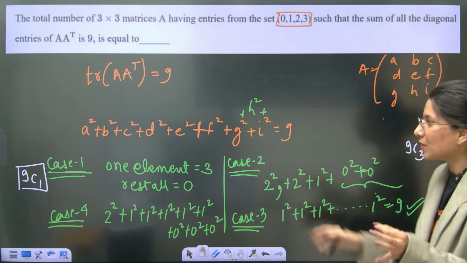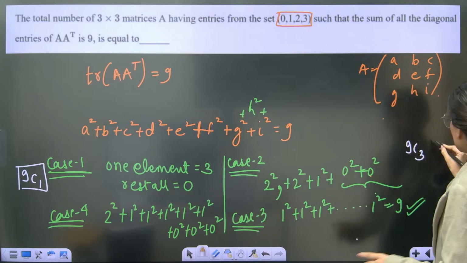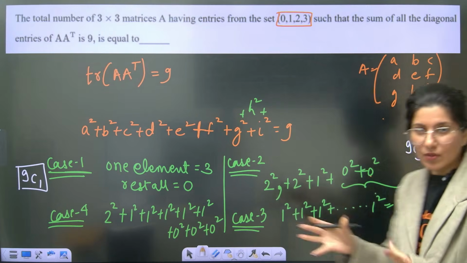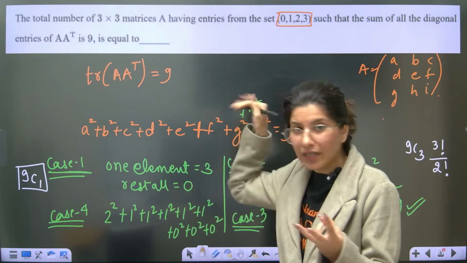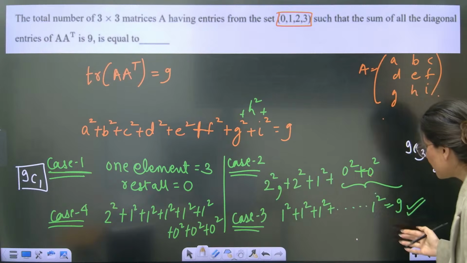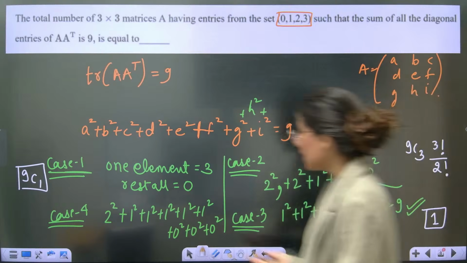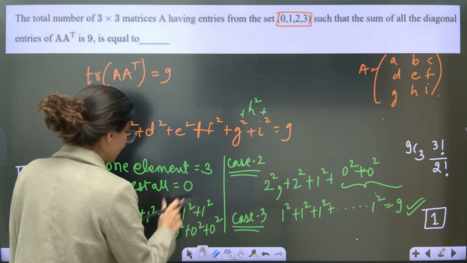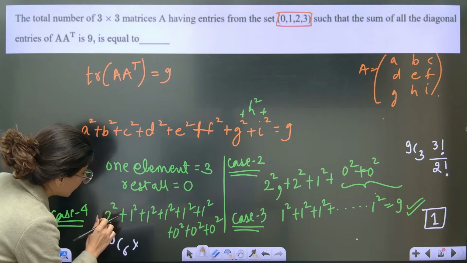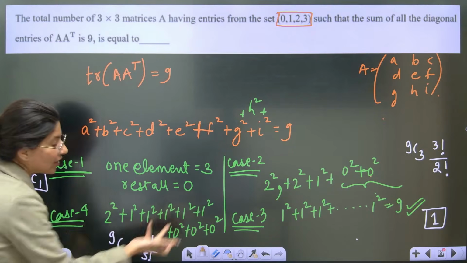And now what you have to do is 2. So you have selected, suppose A, B, C. Now you have to write 2, 2, 1, right? So this is 2, 2, 1. This is 3 factorial upon 2 factorial. Okay. So selection of 3 elements so that you can assign 2, 2, 1 and then 3 factorial by 2 factorial. What about this? This is only one way. There is only one way you can make it happen. Everything is 1. And this is now 1, 2, 3, 4, 5, 6. 6 elements you have to select, then 9C6, and you are having 6 factorial upon 5 factorial. Why? Because 1, 1, 1 everything is identical.